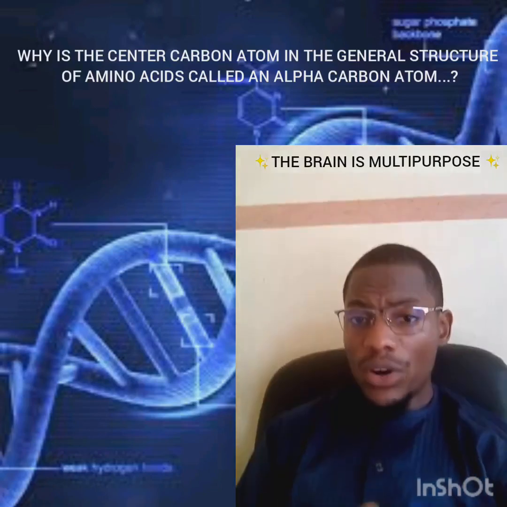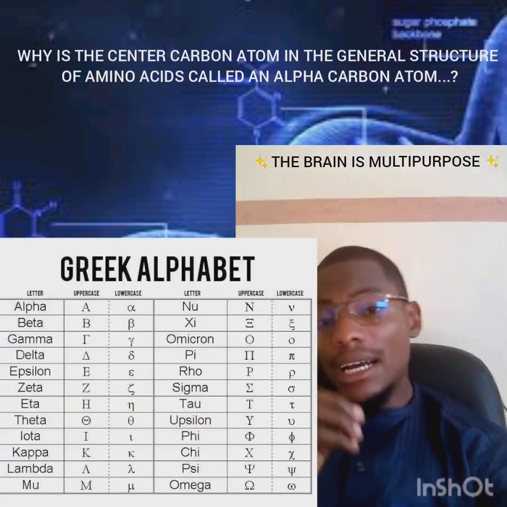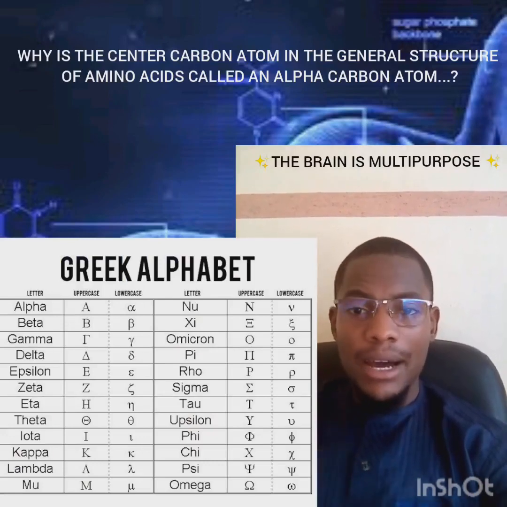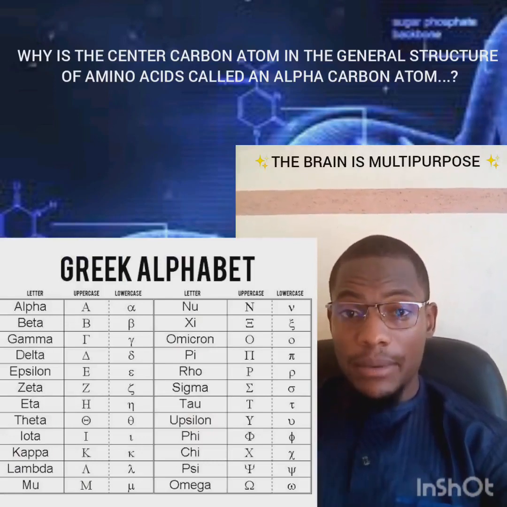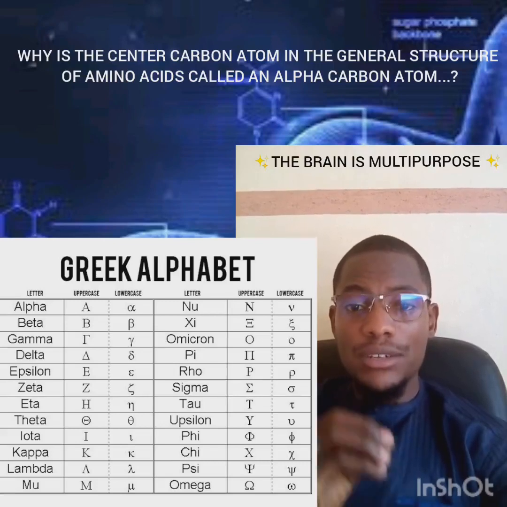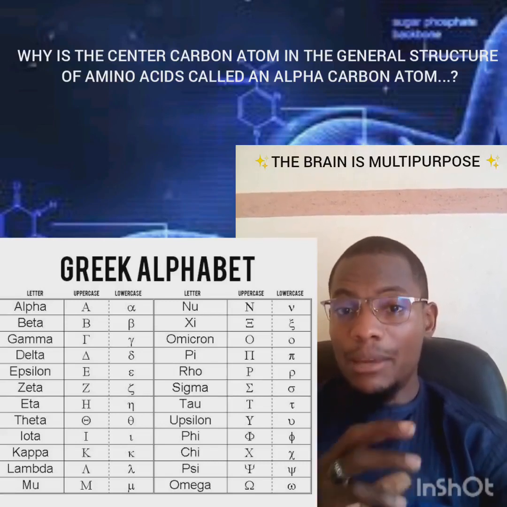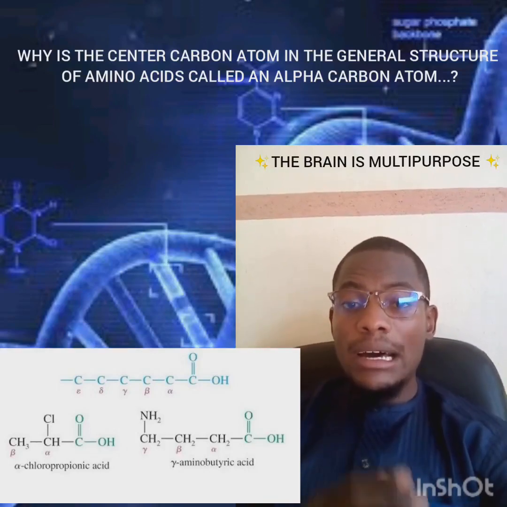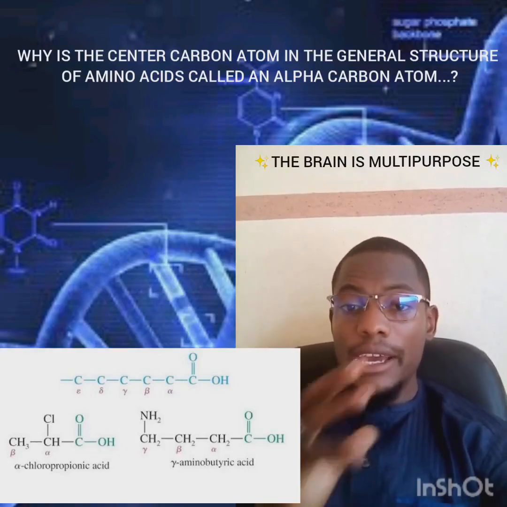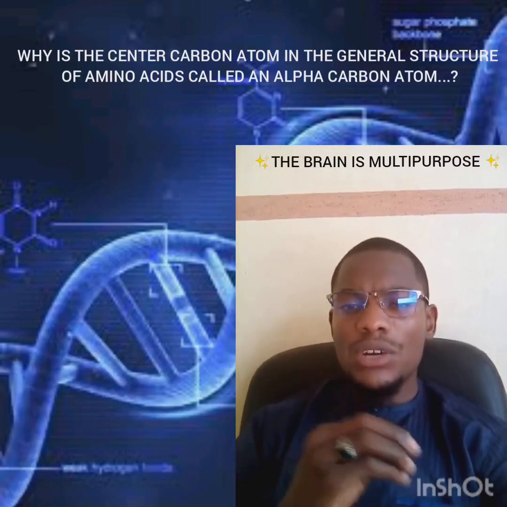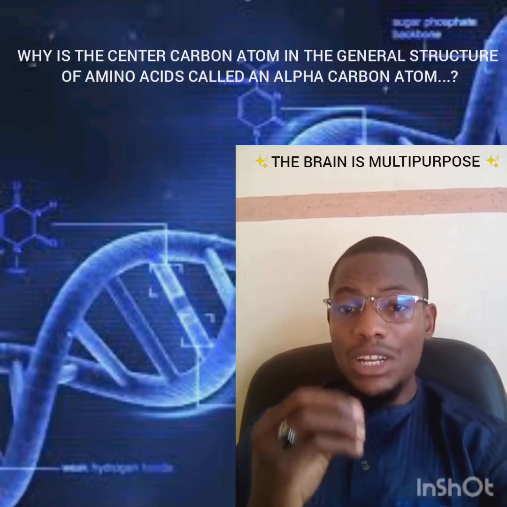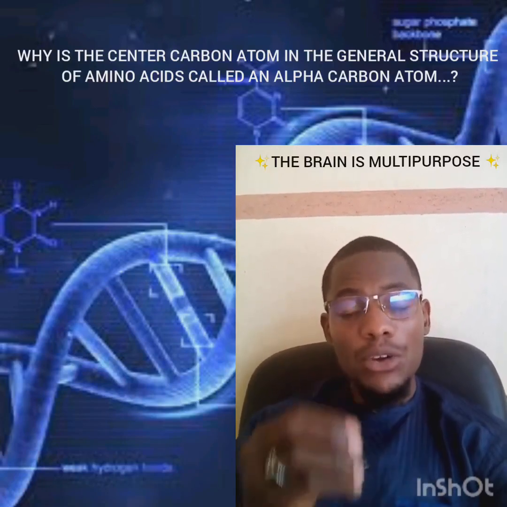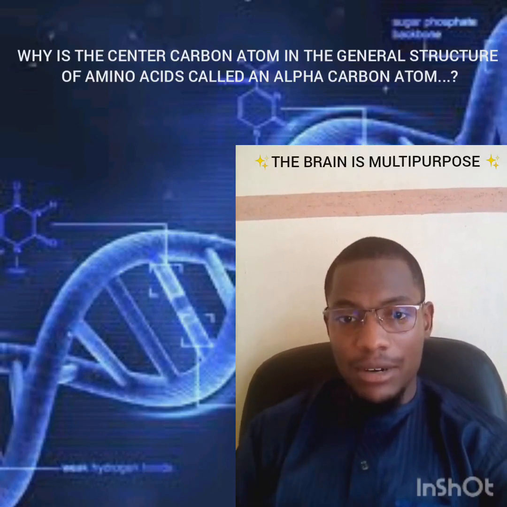Scientists or chemists have been using the Greek alphabet, like alpha, beta, gamma, and the rest. These are the Greek alphabet, and you know the Greek alphabet has 24 letters, so they are limited. They have been using the Greek alphabet to number the carbon atoms in a given structure, because the compounds being discovered had a small number of carbon atoms, and then they could use the Greek alphabet to number the carbon atoms.